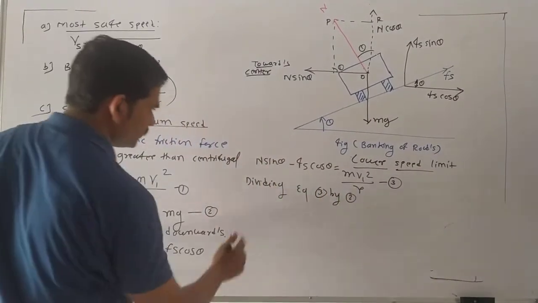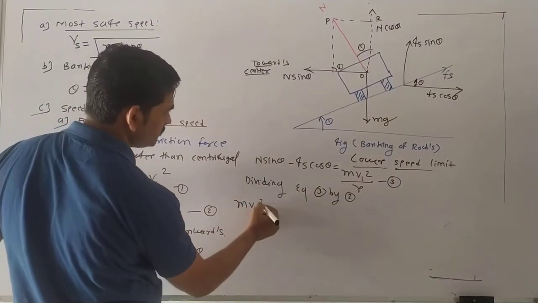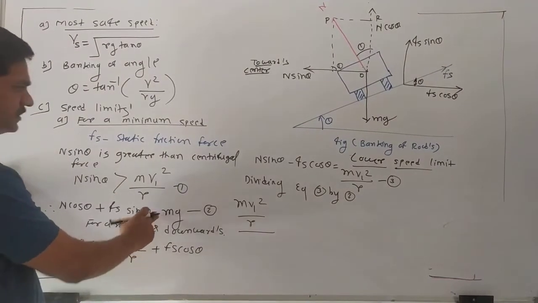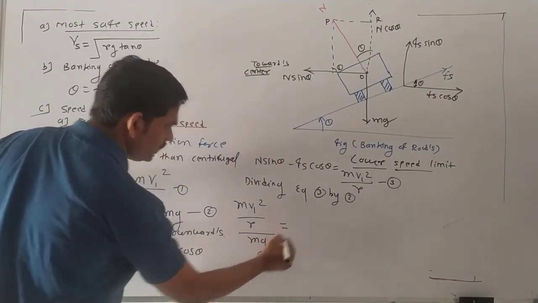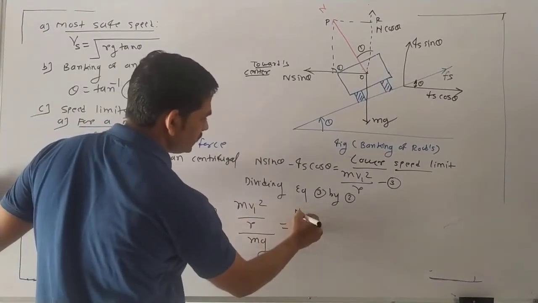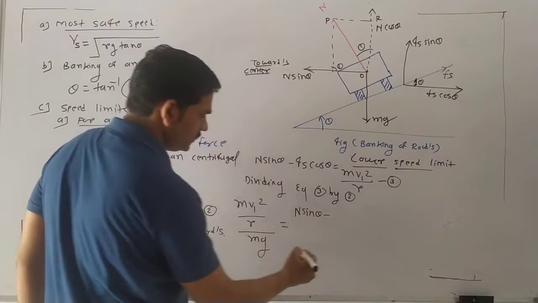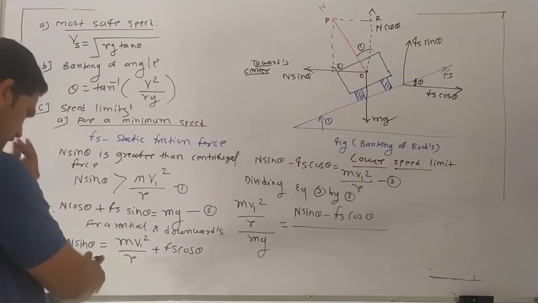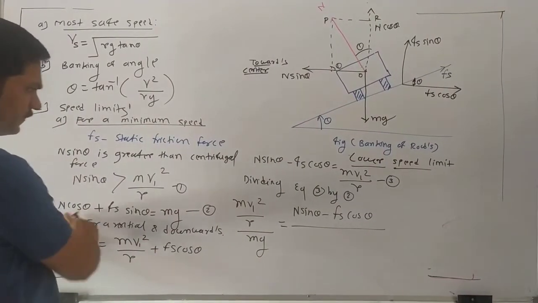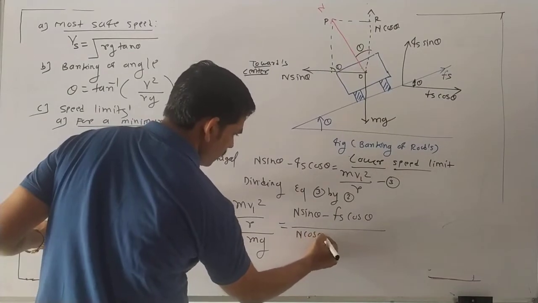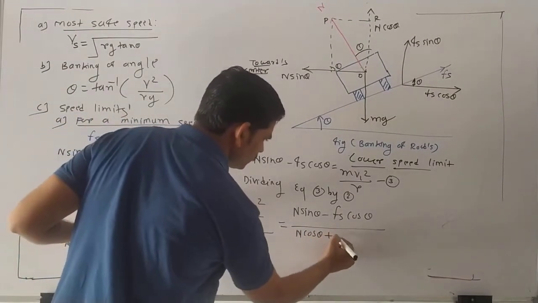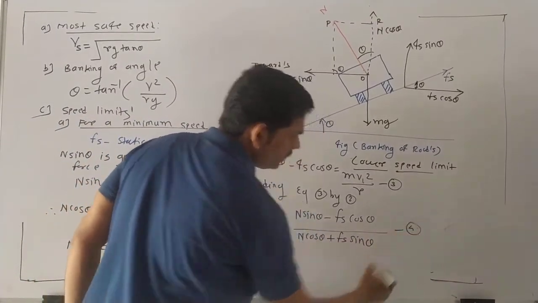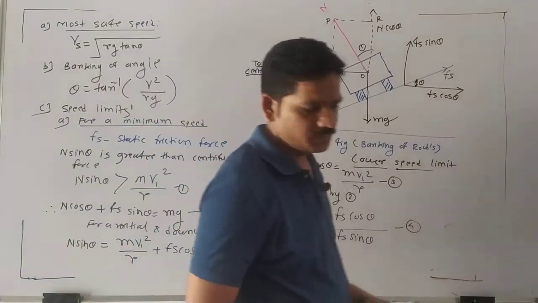So m v1 square upon r divided by mg is equal to N sin theta minus Fs cos theta, divided by N cos theta plus Fs sin theta. We get this as equation number 4, boys.